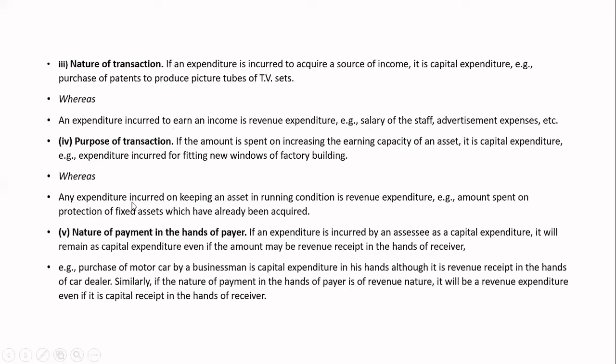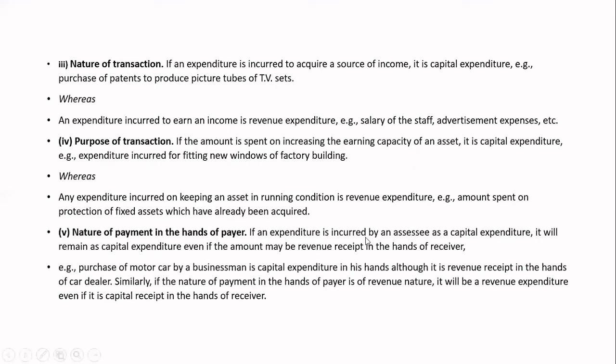Whereas any expenditure incurred on keeping an asset in running condition. For example, you have acquired a machinery, but what you are doing, you are maintaining the machinery, that comes under the part of what? Revenue expenditure. Means in order to protect that fixed assets, you are incurring certain expenditure, that we call it as revenue expenditure. This is purpose of transaction. Next one is nature of payments in the hands of the payer. Nature of payments, you have given certain amount to certain one person.